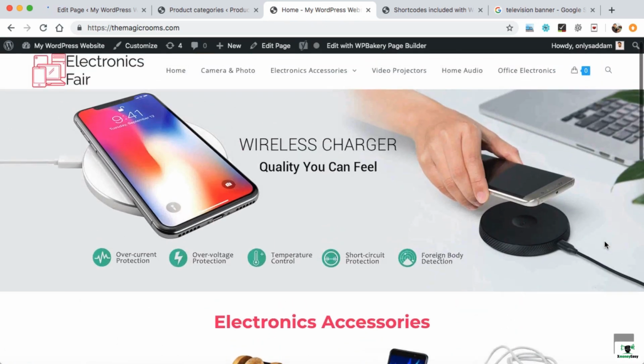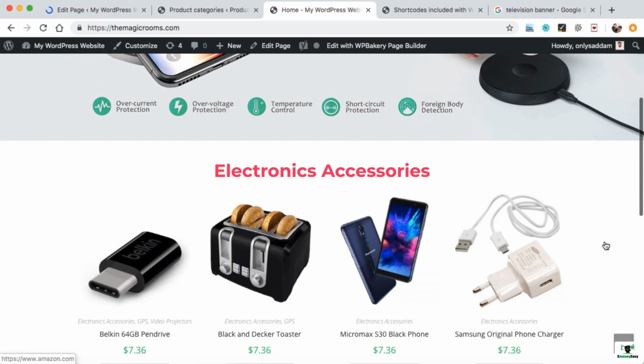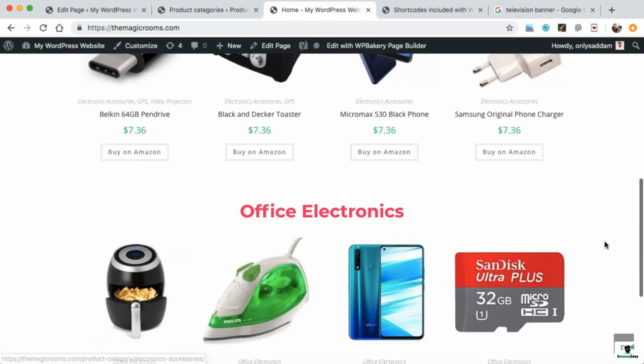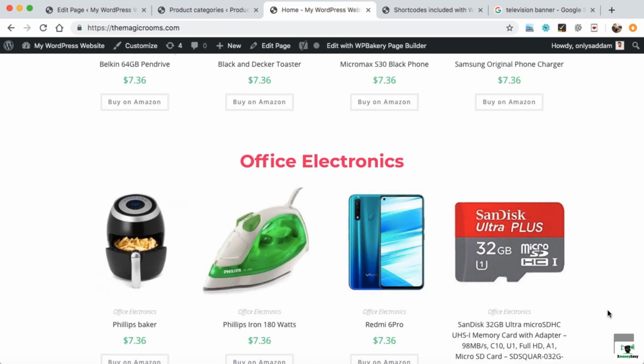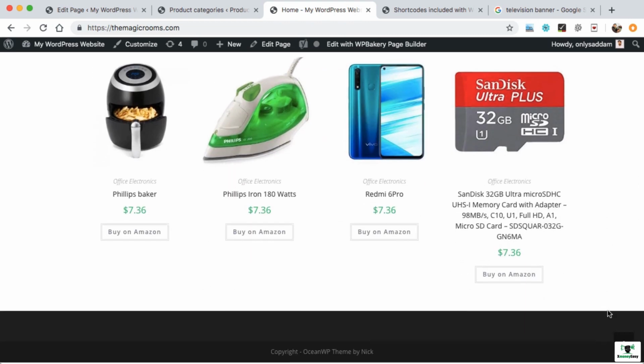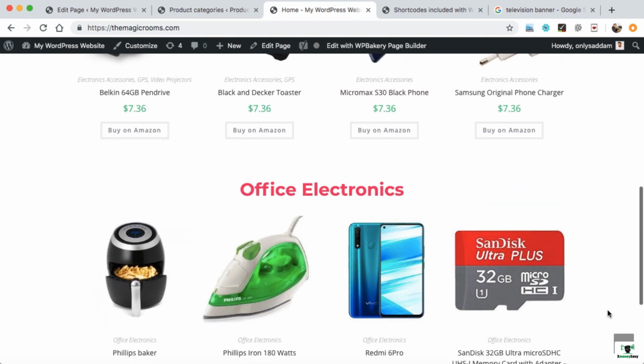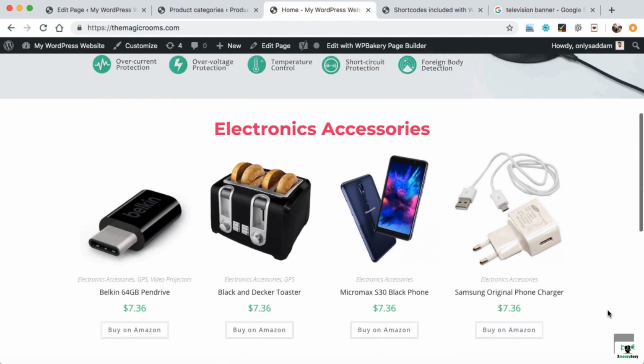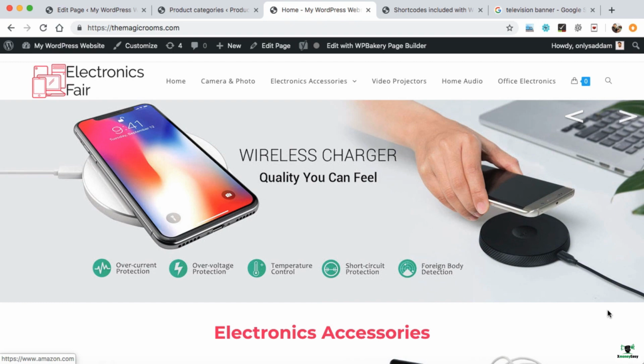Cool. So now we can see the slider is over here. Products are also over here with left and right margin like this. Not the margin, but the padding. So that's super easy to add spaces and putting content onto the home page. I hope this section was very easy for you to put the content over here.